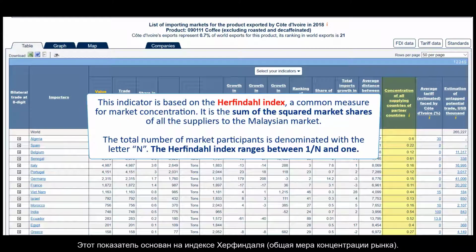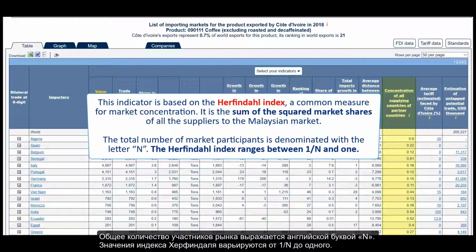This indicator is based on the Herfindahl index, a common measure for market concentration. It is the sum of the squared market shares of all the suppliers to the Malaysian market. The total number of market participants is denominated with the letter N. The Herfindahl index ranges between 1/N and 1.